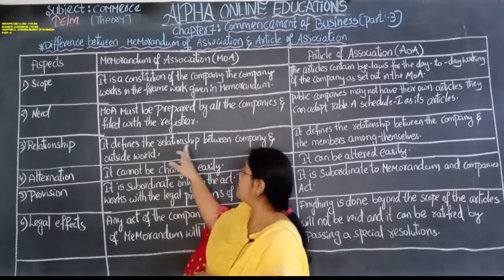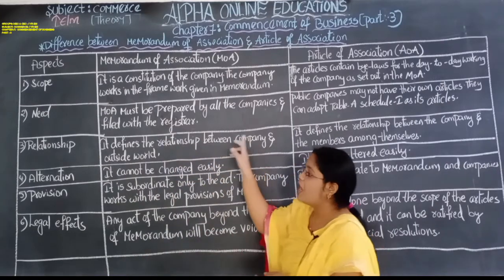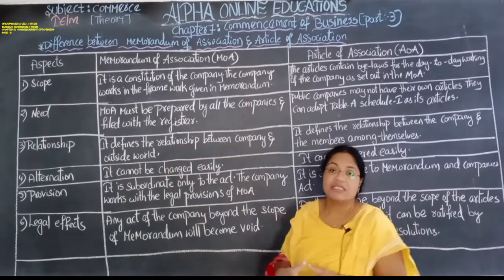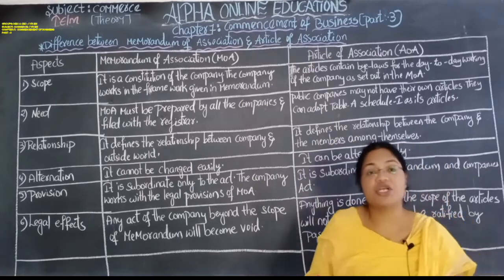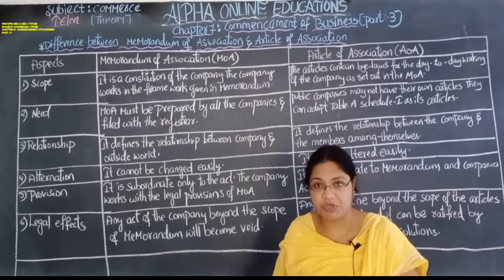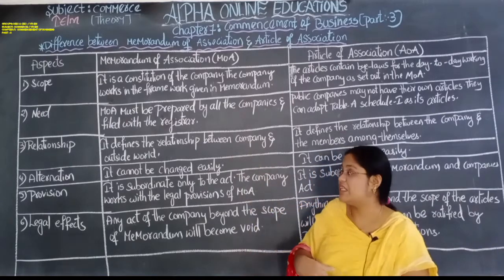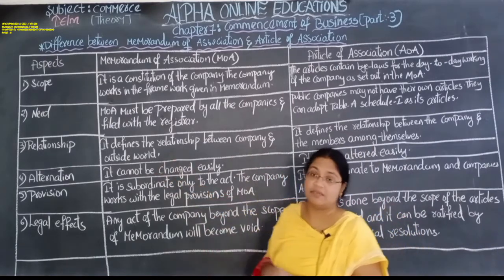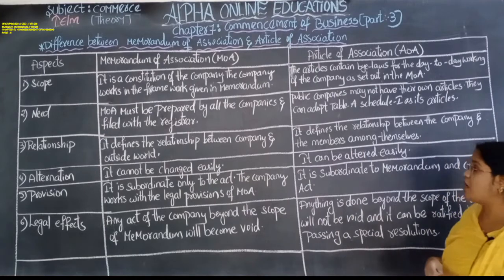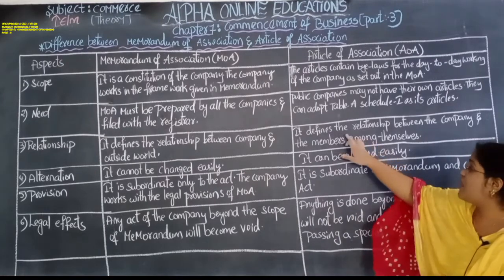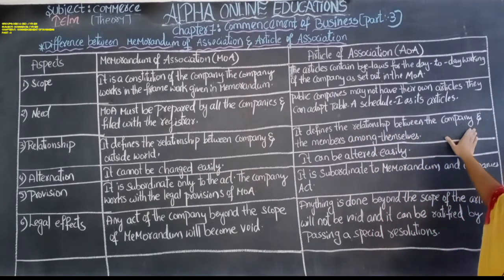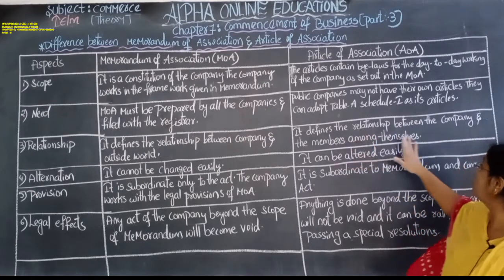The next one is relationship. The memorandum of association defines the relationship between the company and the outside world, that is, between two parties: the company and the outside world. Whereas the article of association defines the relationship between the company and its members among themselves.